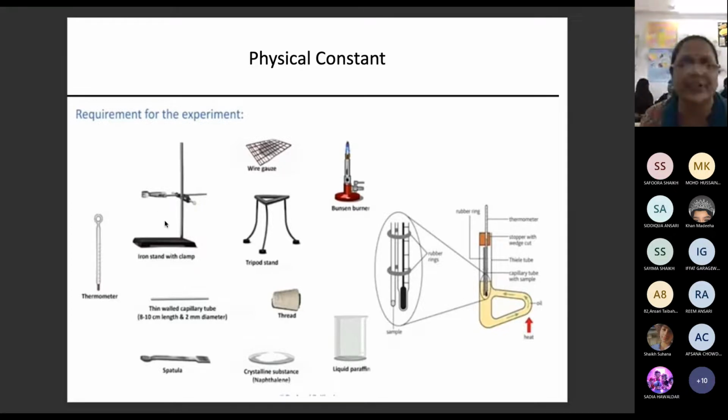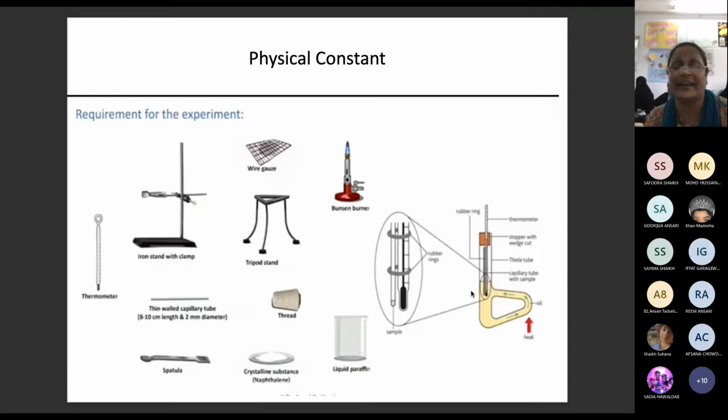So what is mentioned here? See, this is your stand. Then this is your capillary, a thin capillary. This is a spatula. This is your crystalline substance. This is a thread because we have to tie it with the help of thread. And this is the tripod stand and wire gauze. On the tripod stand you will put the wire gauze. Then you will hold this. You have to bring this up so that your thermometer can be hung over here.